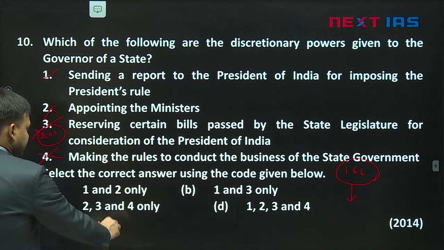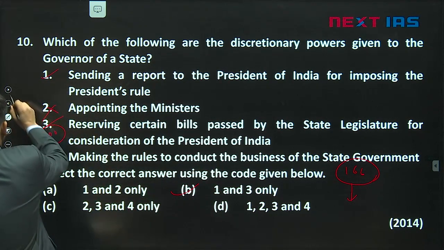Okay, so 1 and 3. B is the correct answer.